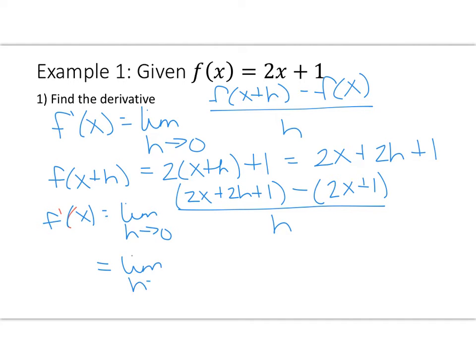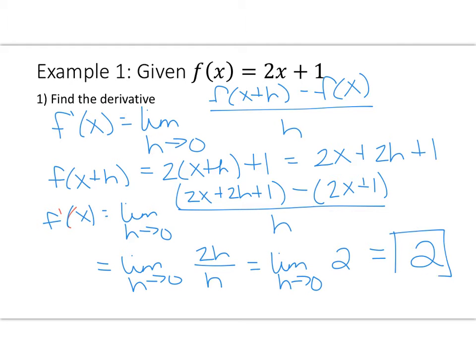I'm still taking my limit. I haven't plugged in the 0 yet, so I have to keep writing the limit part. So 2x minus 2x is going to be gone. I'm going to have 2h, plus 1 and minus 1, when I distribute the negative, is gone, so I have 2h over h. So this is the limit as h approaches 0 of 2, and once I plug in that value, I just get 2. So that means the derivative for any point on this graph is f prime of x equals 2. So the slope of any line along that straight line is 2.